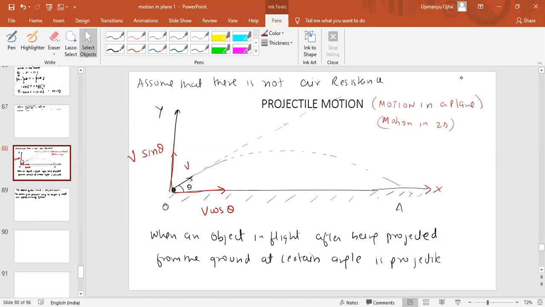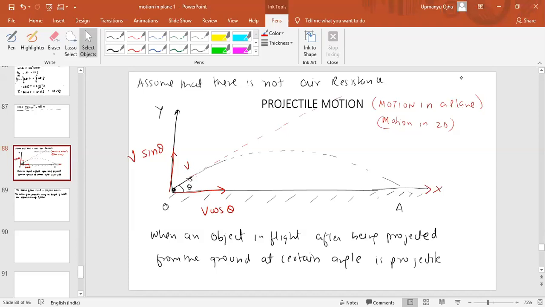So when theta is 90 degrees, then it is only one-dimension motion. If you take theta as 0, then also only one-dimension motion. If you take theta as 90, the body will move along the y-axis. If you take theta as 0, it will move along the x-axis only.